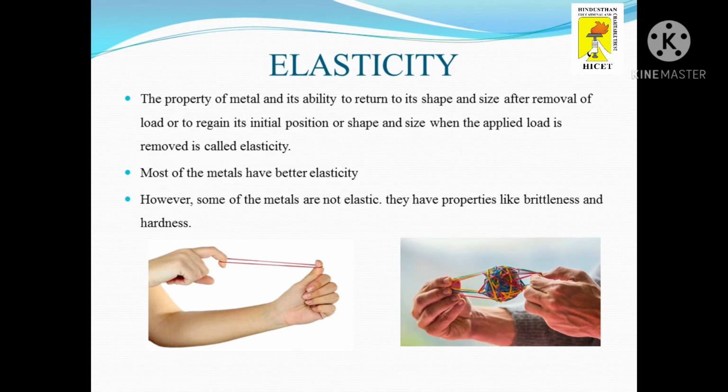Most metals have better elasticity, such as heat treated springs and coils made of steel, copper, aluminum, etc. However, some metals are not elastic. They have properties like brittleness and hardness. Elasticity is a tensile property of the material.